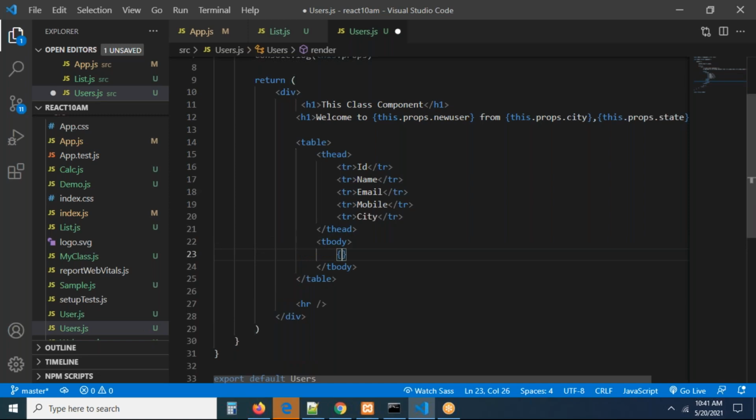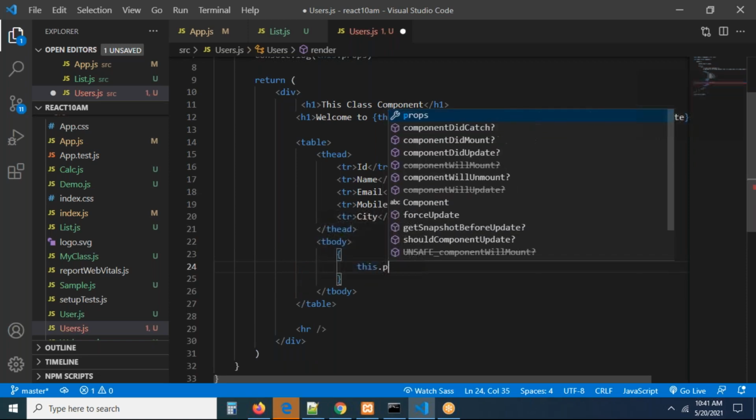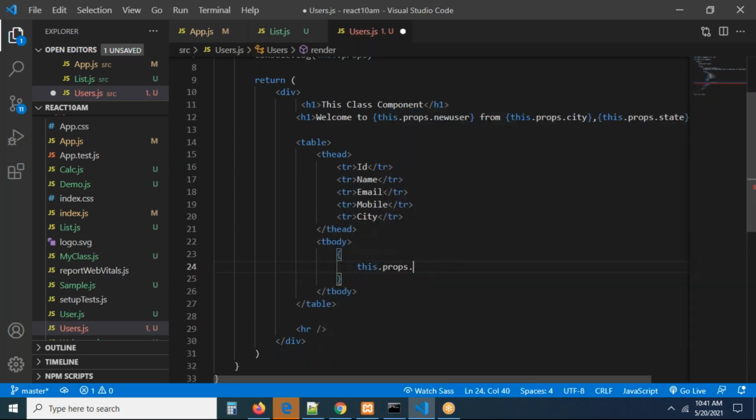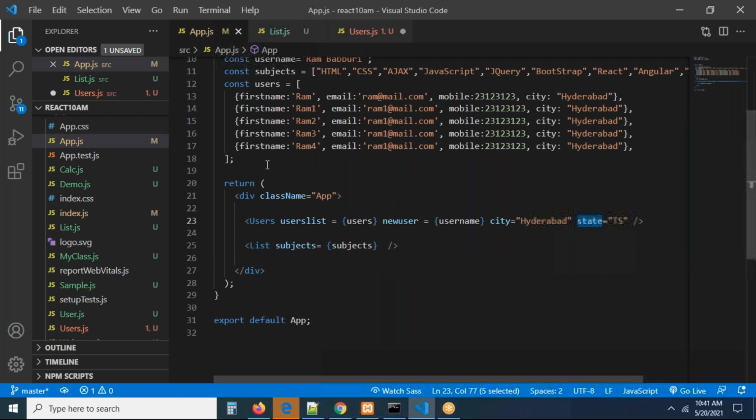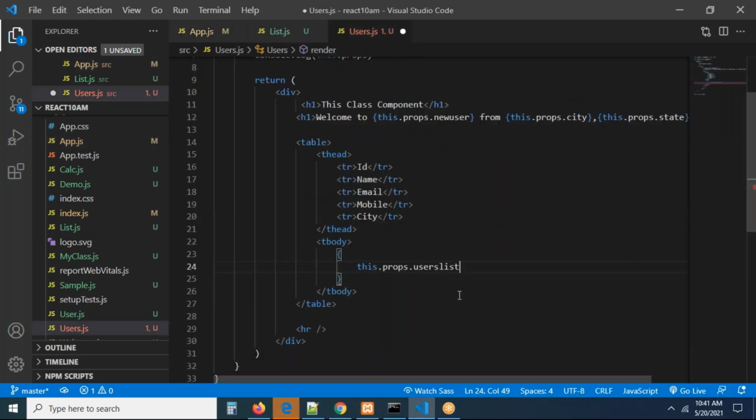Can you see, I'm taking a JSX expression. Inside this expression, I am writing this.props dot, what is the thing you passed to it? Users list, right? This is the users list you are passing there. Any doubt, you can go and check this. Dot map. Can you see how we are writing this? Dot map method. Don't get confused here. This.props.usersList. How can we access the property which is coming from the component? this.props dot the name of the property. After that, the map function.